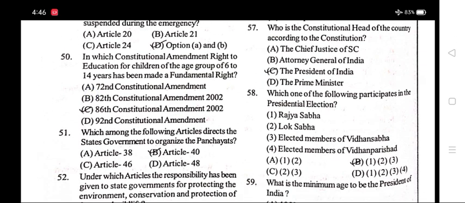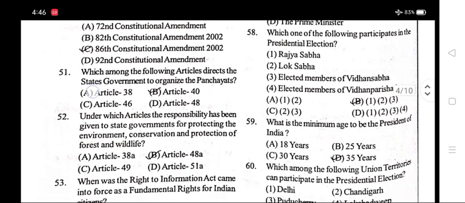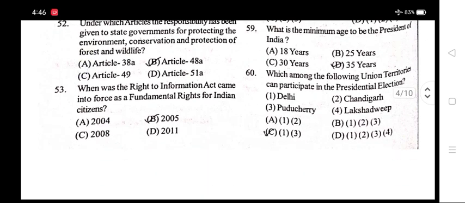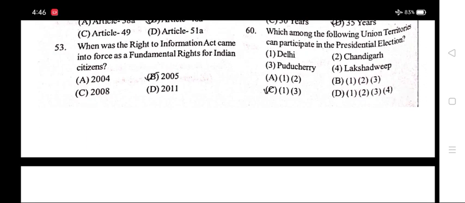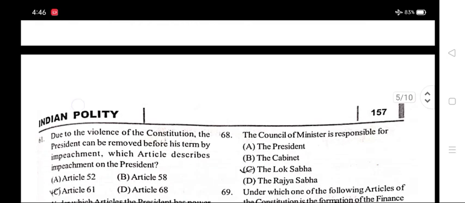Number 57. Who is the constitutional head of the country according to the Constitution? The President of India. Which one of the following participates in the presidential election? Option B, 1, 2, 3. Rajya Sabha, Lok Sabha and elected members of Vidhan Sabha. What is the minimum age to be President of India? 35 years. Which among the following union territories can participate in the presidential election? Option C, 1, 3. Delhi, Puducherry.